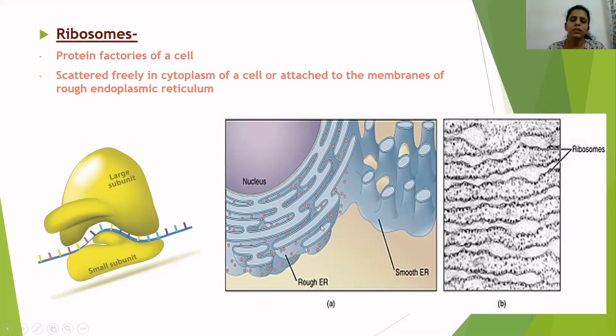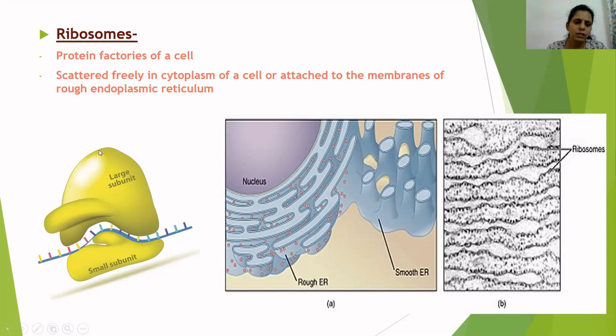Remember that ribosomes are always very tiny dots, much smaller compared to other cell organelles like mitochondria, endoplasmic reticulum, chloroplast, etc. You can find them on the rough endoplasmic reticulum, or scattered freely in the cytoplasm.